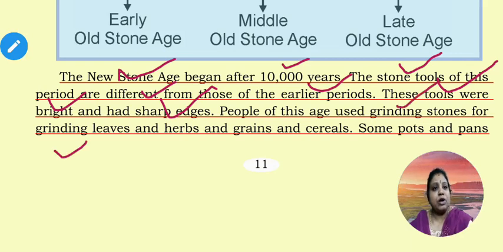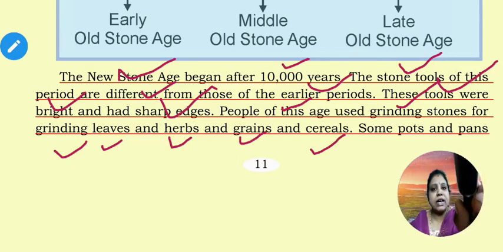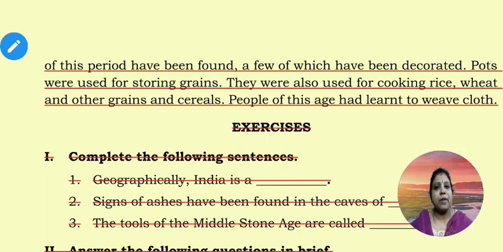So the people of this New Stone Age used grinding stones for grinding leaves and herbs and grains and cereals. So this way they are using new important tools for grinding purposes. Some pots and pans of this period have been found, a few of which have been decorated.